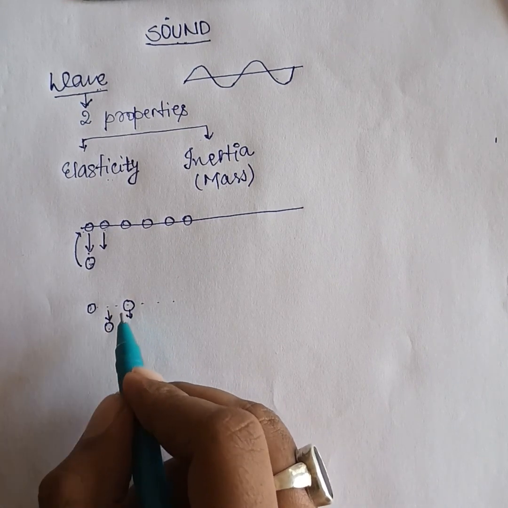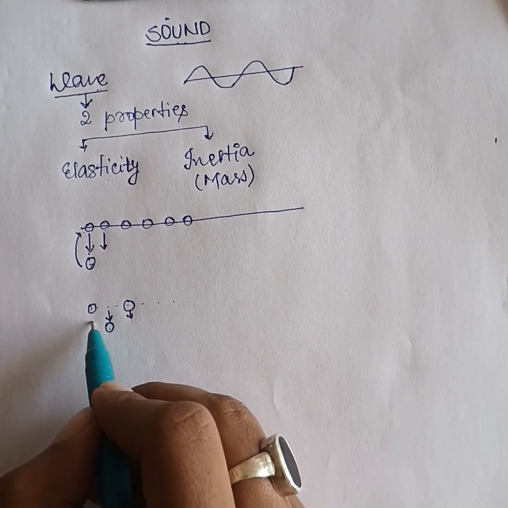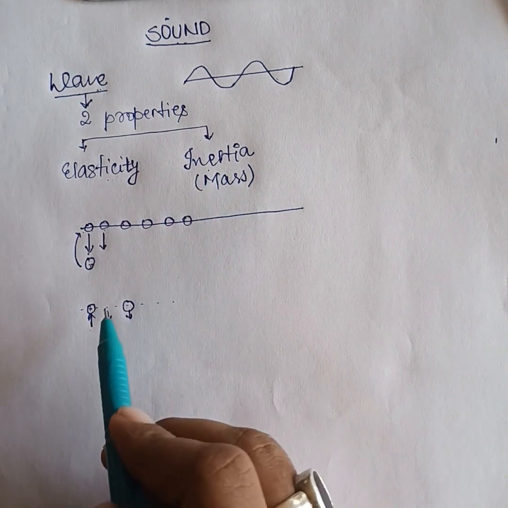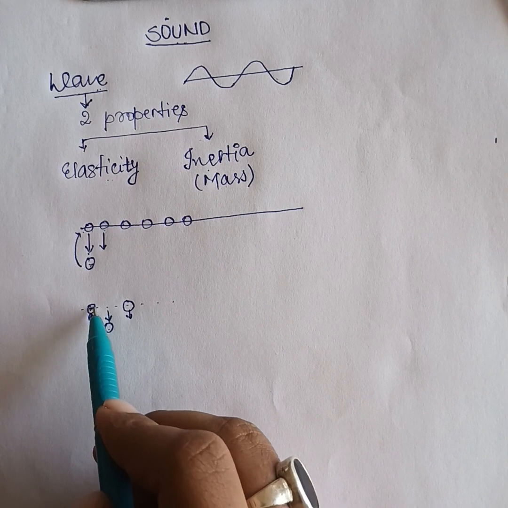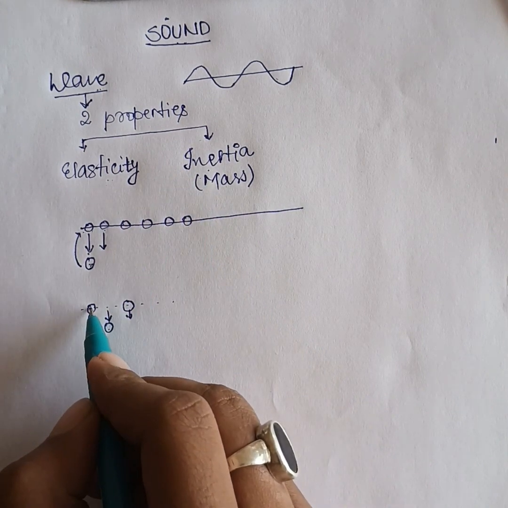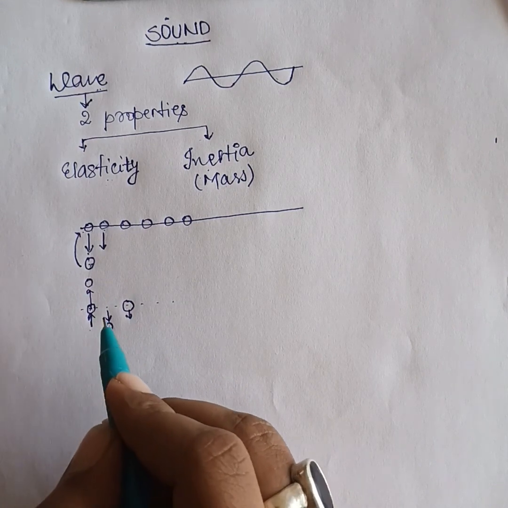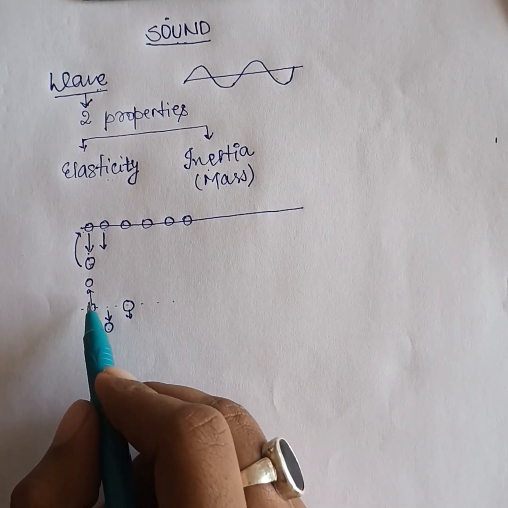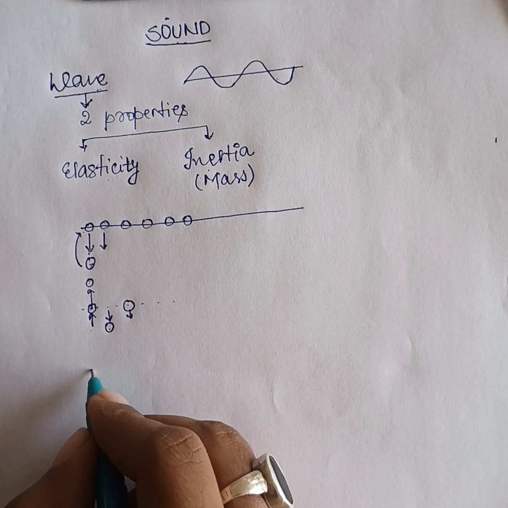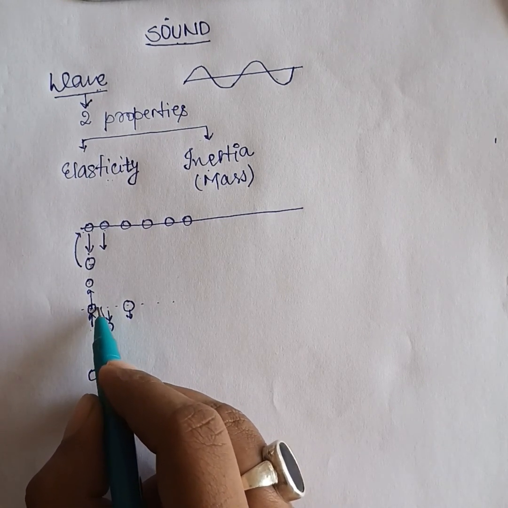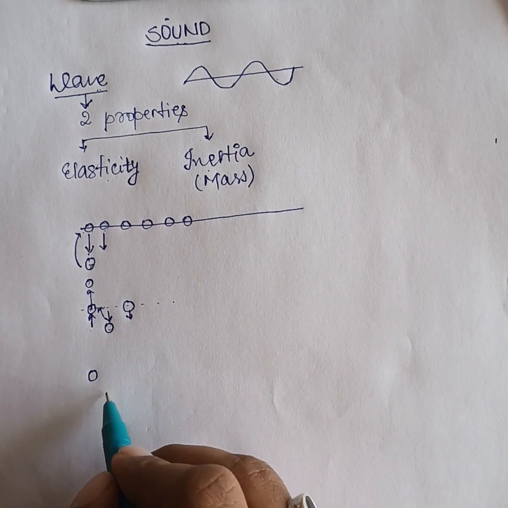And when the first molecule was moving up, due to inertia, because this molecule definitely has some mass, it will overshoot the mean position and move to the topmost position. At the point when this molecule moves to the topmost part, due to the intermolecular force of attraction, it will again come back to its mean position.